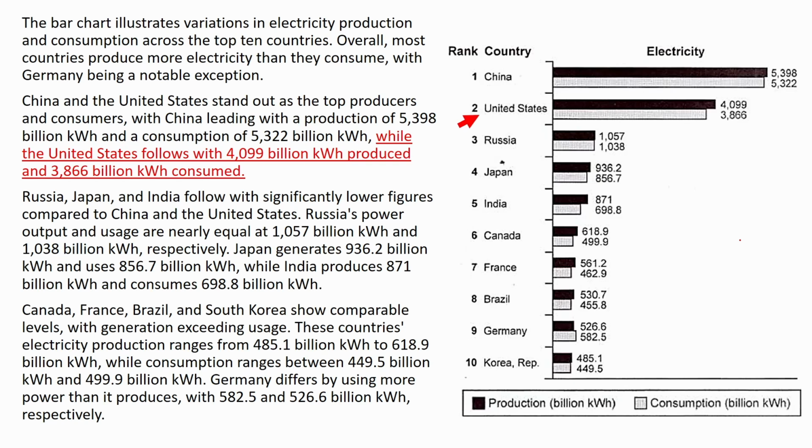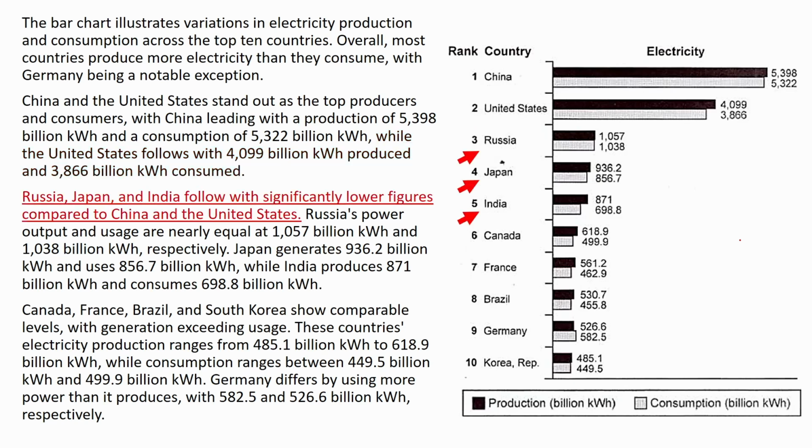So notice that I changed the part of speech of production and consumption to producer and consumer, and also produced and consumed. Remember, you don't have to write a synonym for every single word. Changing the part of speech would also be a great way to paraphrase, as in this case, production, producer, produced. Now it's time to get to the second group.